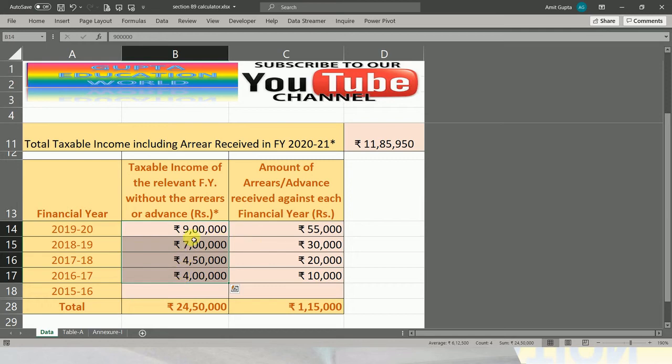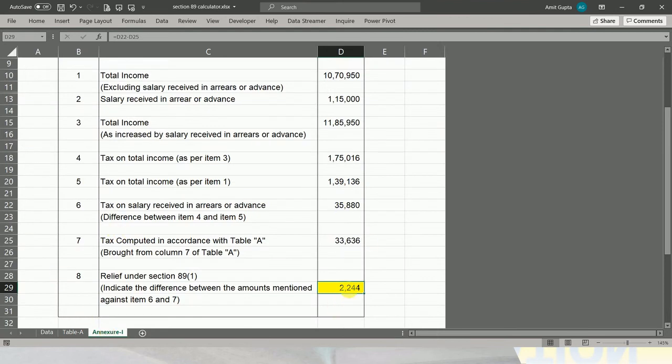You can see, suppose I am using my salary as not 9 lakh, it is 10 lakh 20,000, and here it is 9 lakh, it is 8 lakhs, and it is 6 lakhs. So in this case also, you can claim the relief under section 89(1) amounting to 2,244.